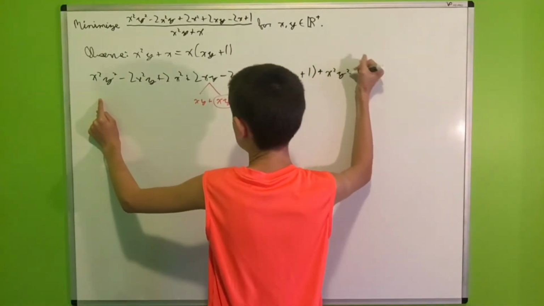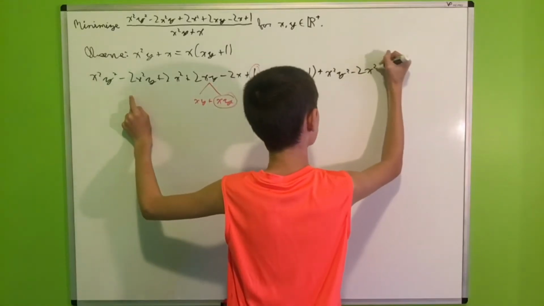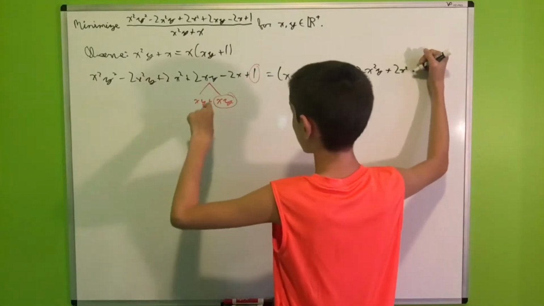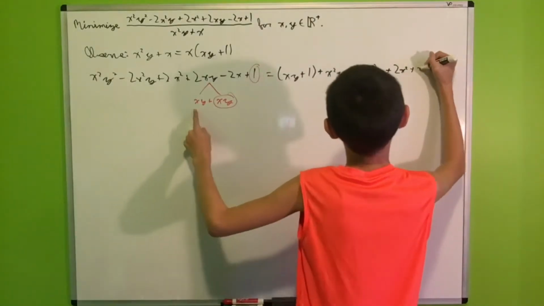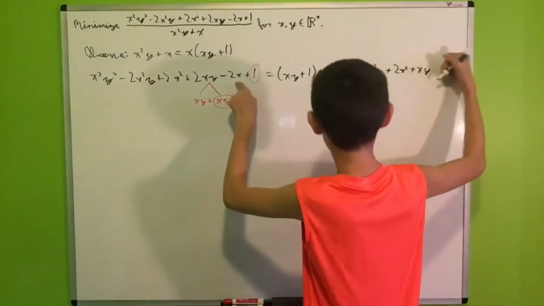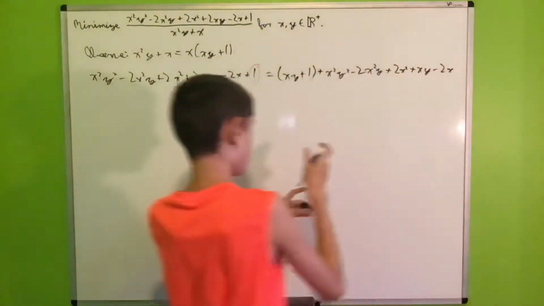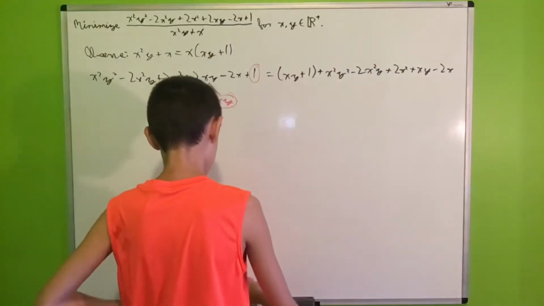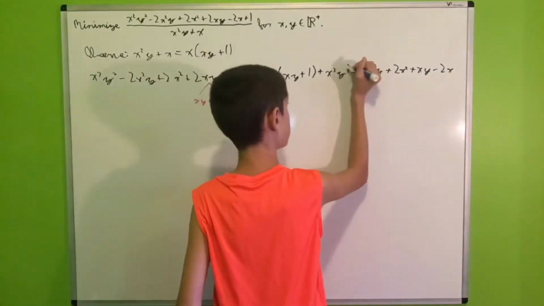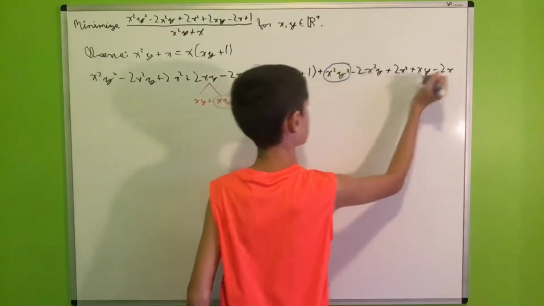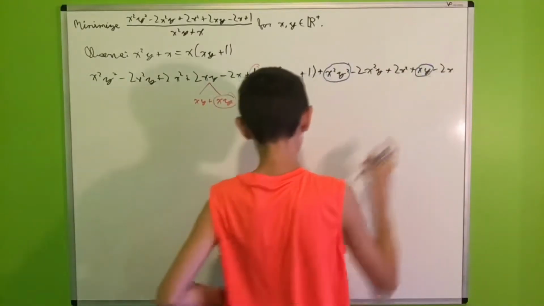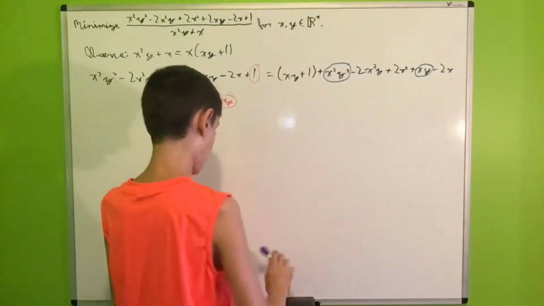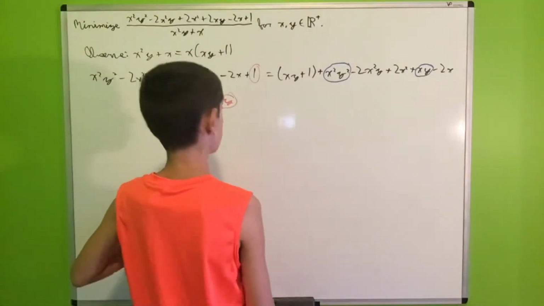x squared y squared minus 2x squared y plus 2x squared plus an xy there, and then minus 2x. And then I would like to factor these two terms together, the x squared y squared and the xy, because once we factor out an xy, we get our desired x times y plus 1.